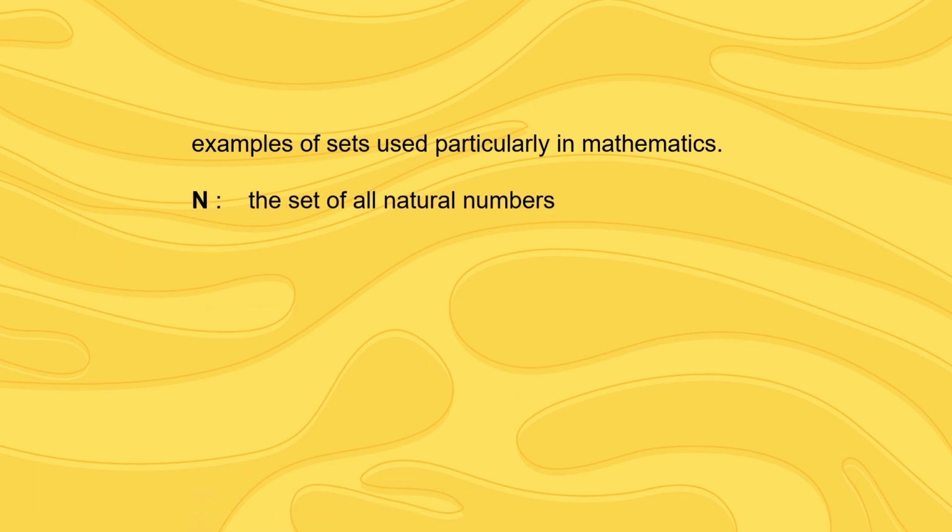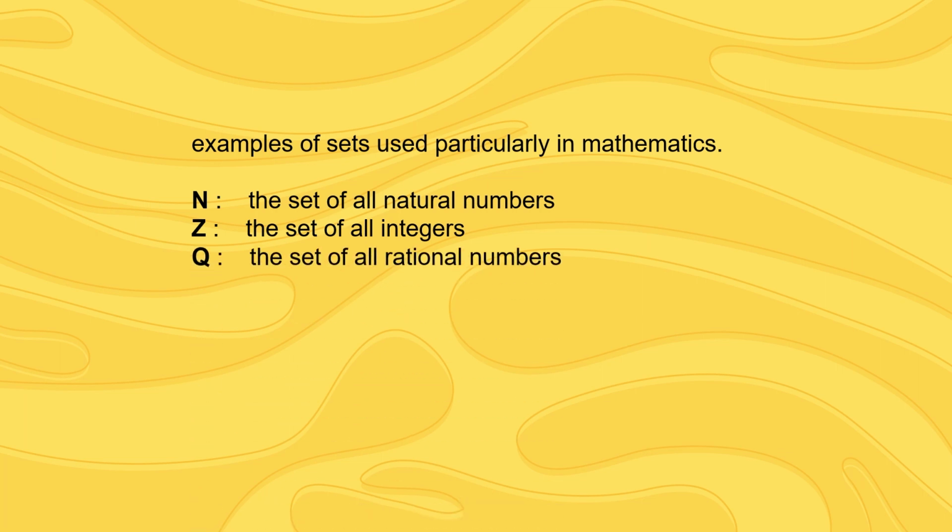In mathematics, we also have some sets. Some examples of set we use particularly in mathematics. Suppose capital N. Capital N is a set of natural numbers. Capital Z, the set of all integers. Capital Q, the set of all rational numbers.